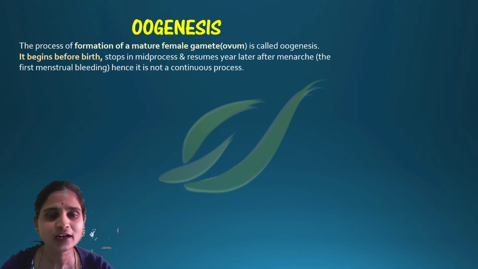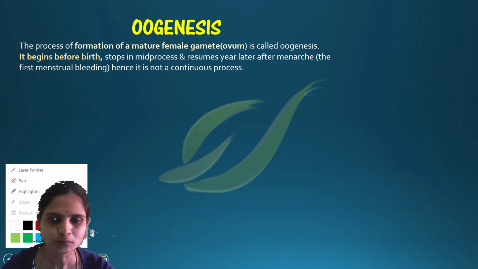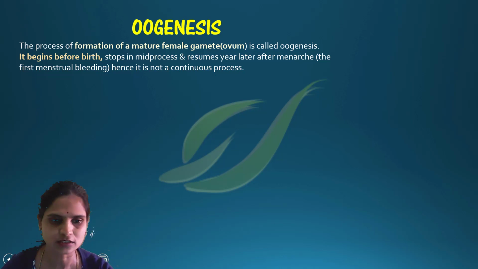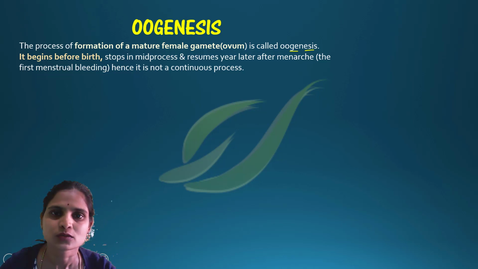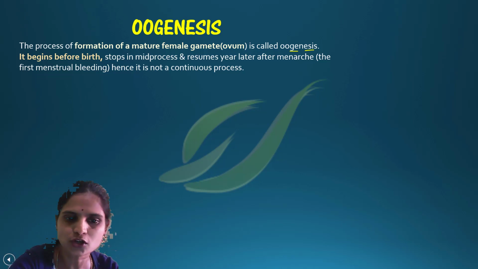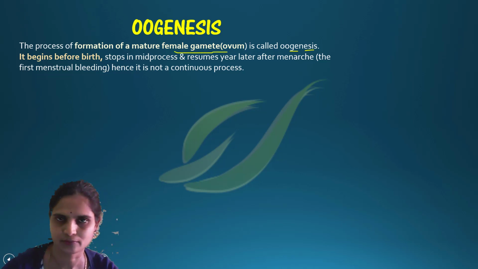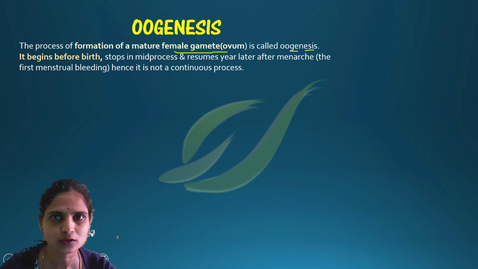Oogenesis is defined as the process of formation of the mature female gamete, that is the ovum. So it is nothing but the formation of the female gamete. The female gamete is also called ovum.